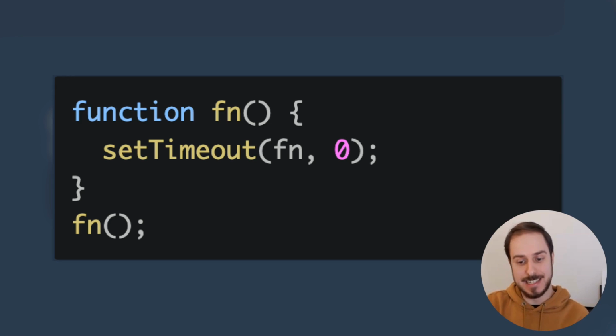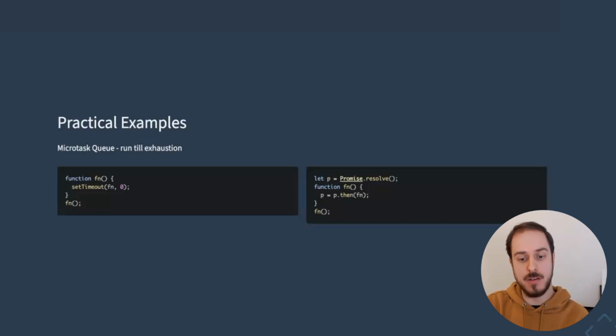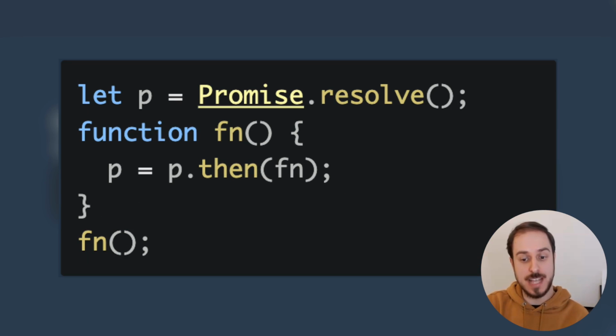However, in the latter example, each run of the function fn schedules another microtask. And as we talked about before, microtasks are different from tasks. So if a microtask puts another microtask in the queue, the newly added one will also run in the same step of the event loop. So the microtask queue has to be exhausted before starting another step of the loop. So in this case, your page would be completely frozen.